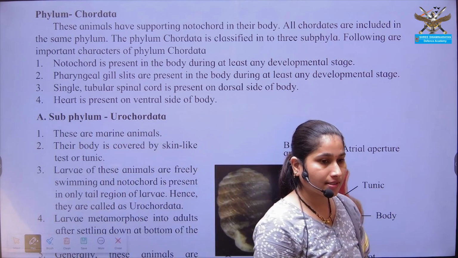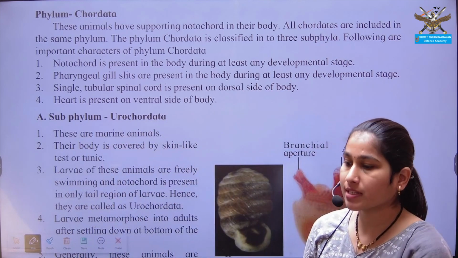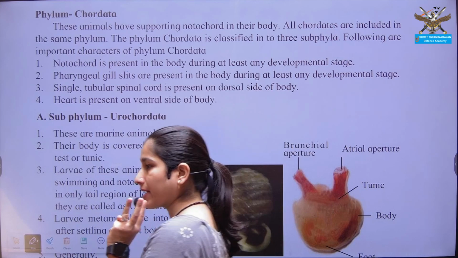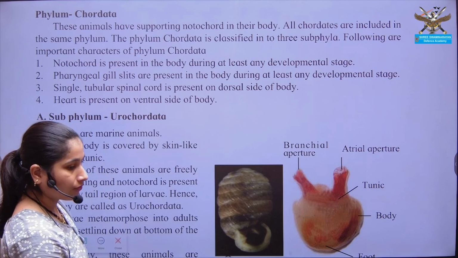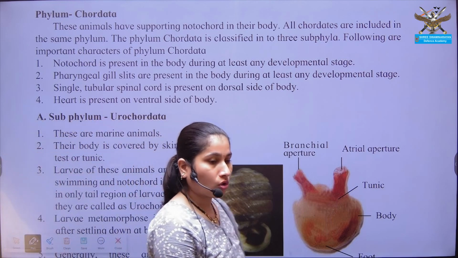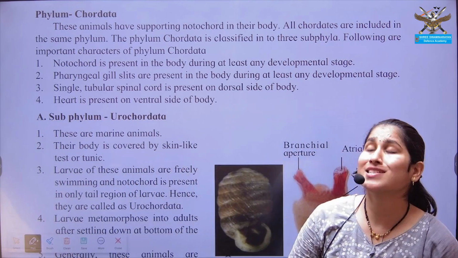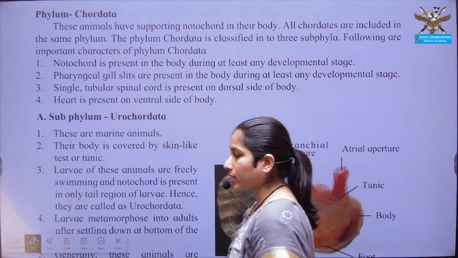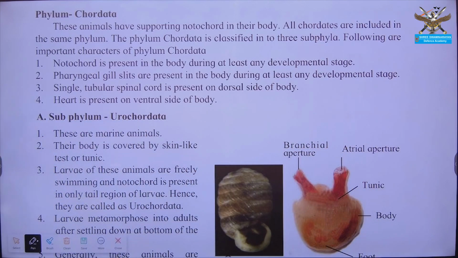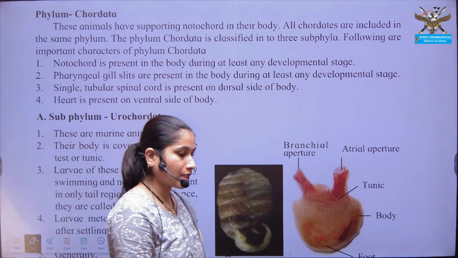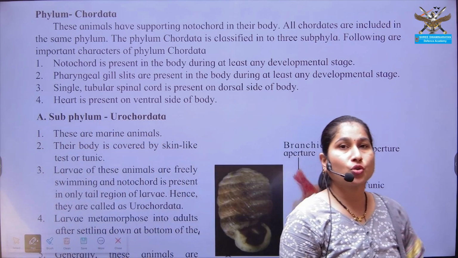Phylum Chordata. The peculiar characteristics of phylum Chordata are the presence of a nerve cord, notochord, and pharyngeal gill slits, which is the main feature of phylum Chordata. If the organisms have a notochord, nerve cord and pharyngeal gill slits or lungs, then these organisms belong to phylum Chordata. Okay. So in that we will discuss first the subphylum Urochordata.